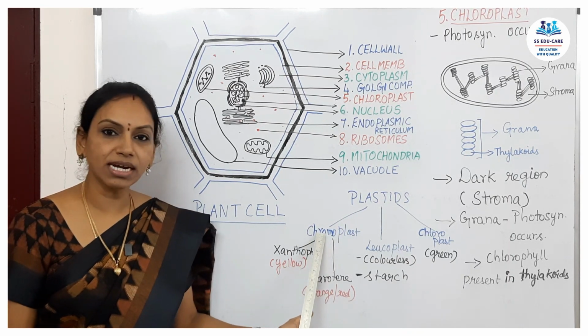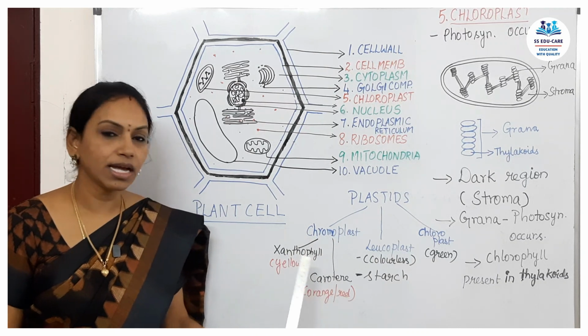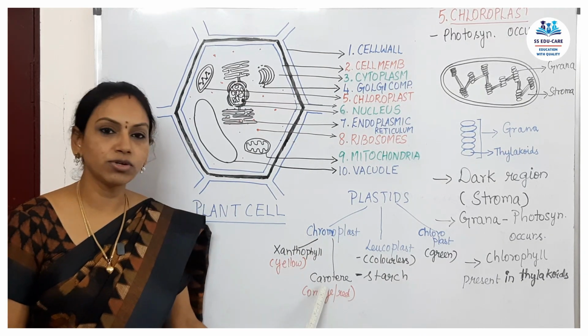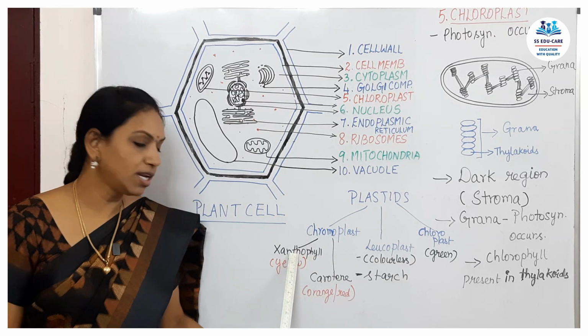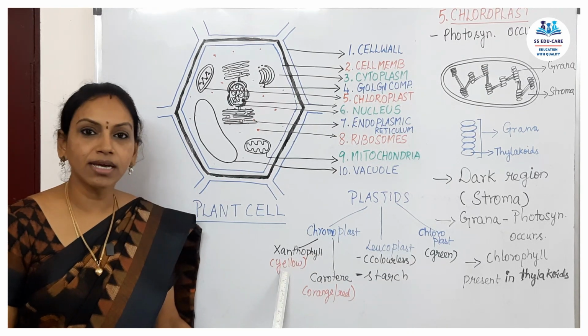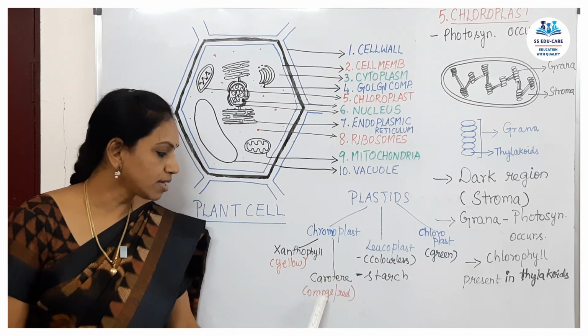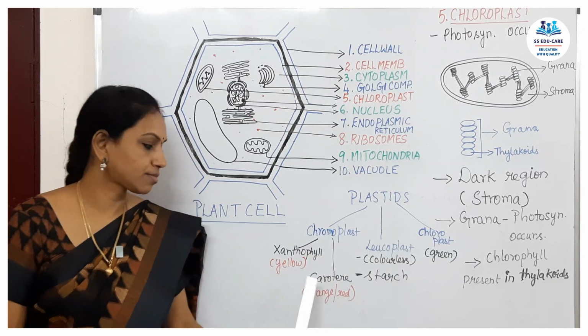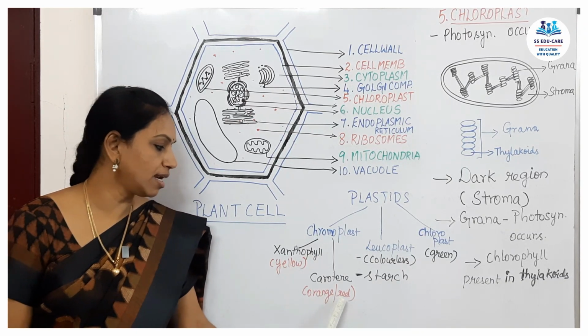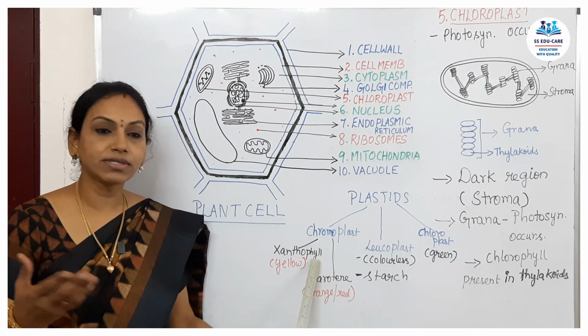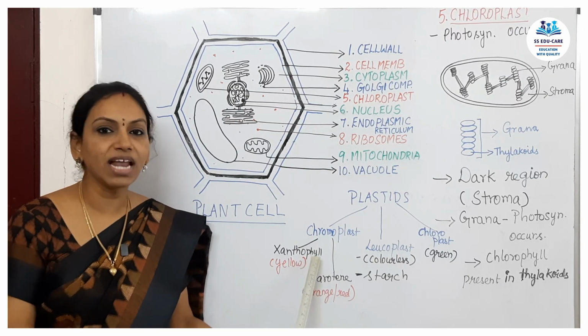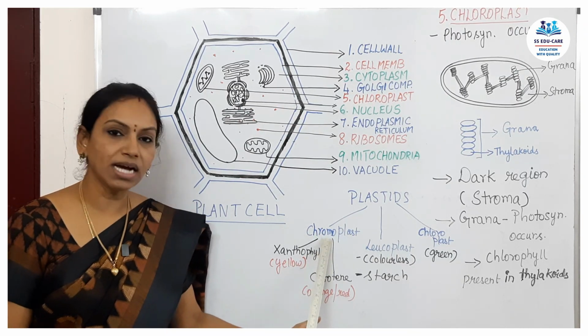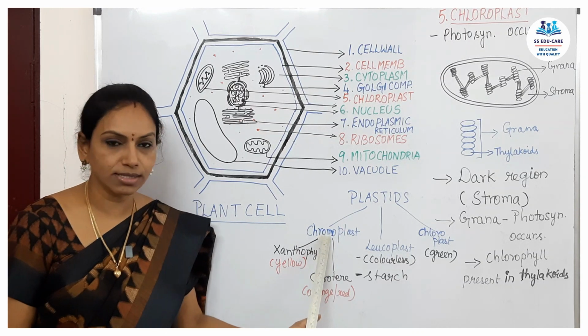So chromoplast contains two pigments, xanthophyll and carotene. Xanthophyll is yellow in color and carotene is orange or red in color. This yellow and red color is the color of the flowers. So this chromoplast gives colors to the flowers.